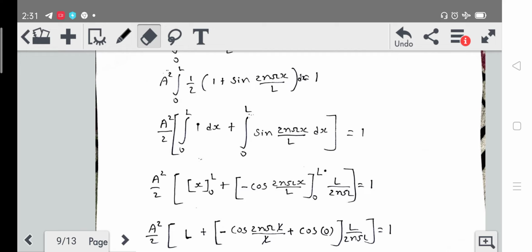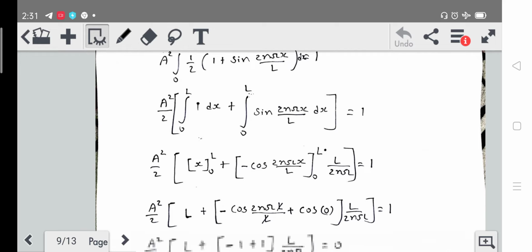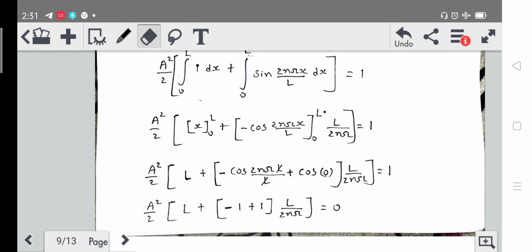So what we will get here is a square by 2 under bracket, this term will become L minus 0, so we get L here. Here we are going to put first the value of x as L, so we will get minus cos 2n pi L upon L, so L will be cancelled out, plus cos 0 for x equal to 0, so this will become 1.